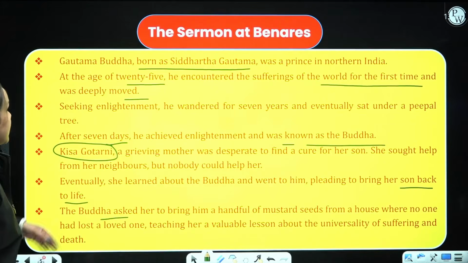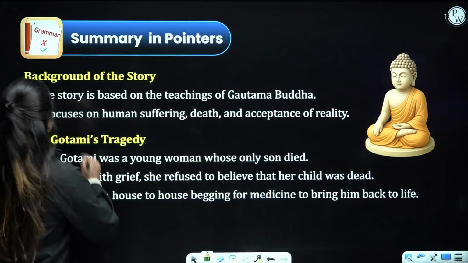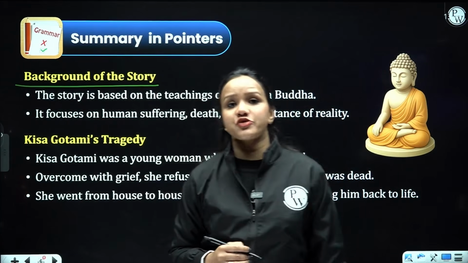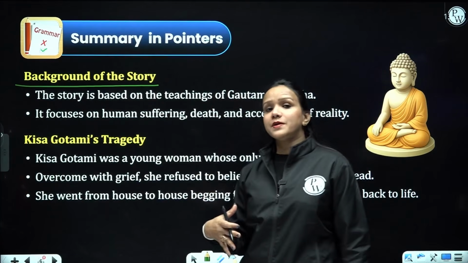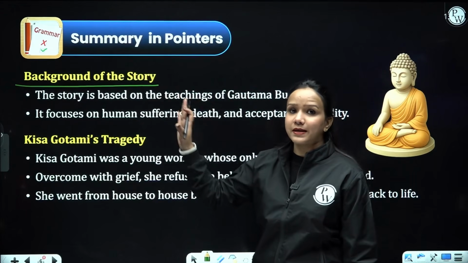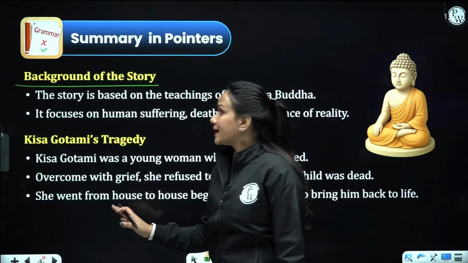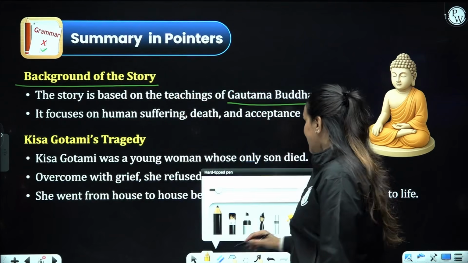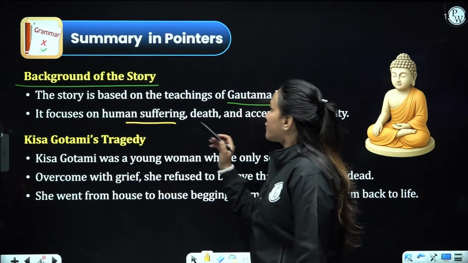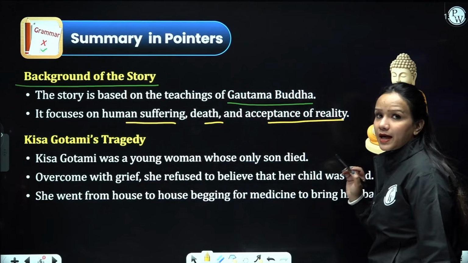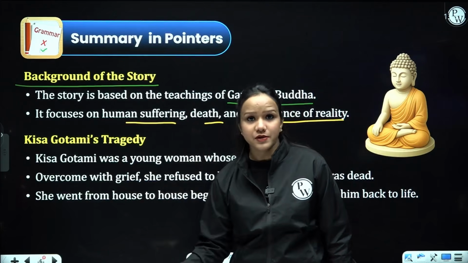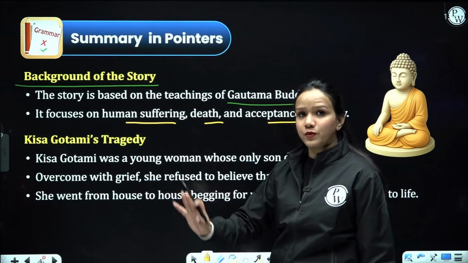Now, let's understand the pointers. The very first thing comes the background of the story, which is extremely important. So while you come across any text, you should have a clear idea of the background, the setting, right? So the story is based on the teachings of Gautam Buddha. We have clearly come to know this thing by this time. It focuses on human suffering, death, and acceptance of reality, that we have to accept the realities of life, and this is how life is, and it goes on, so we have to go with the flow, right?